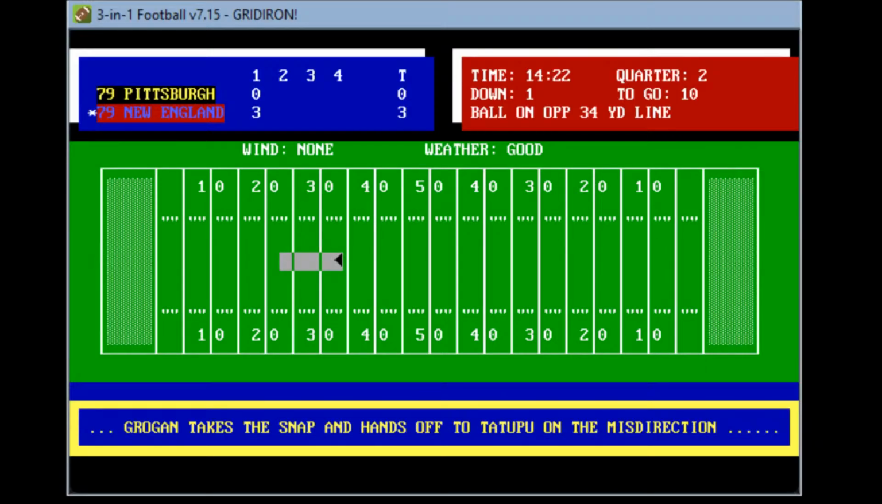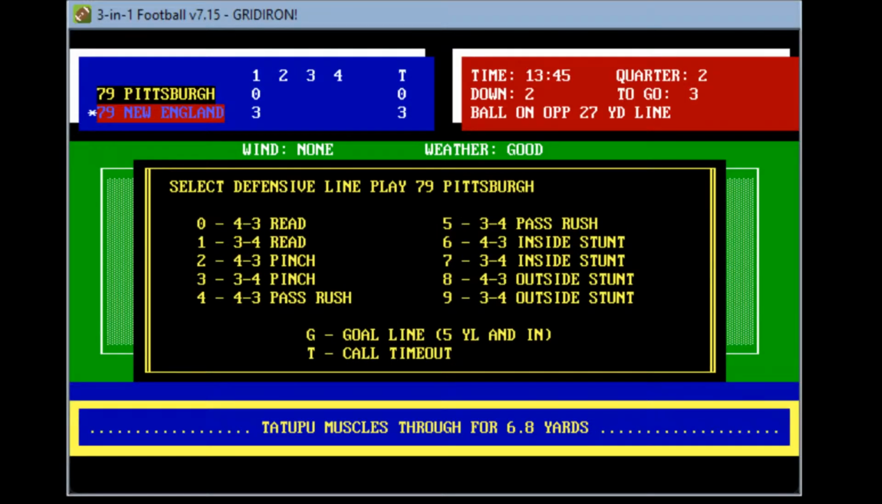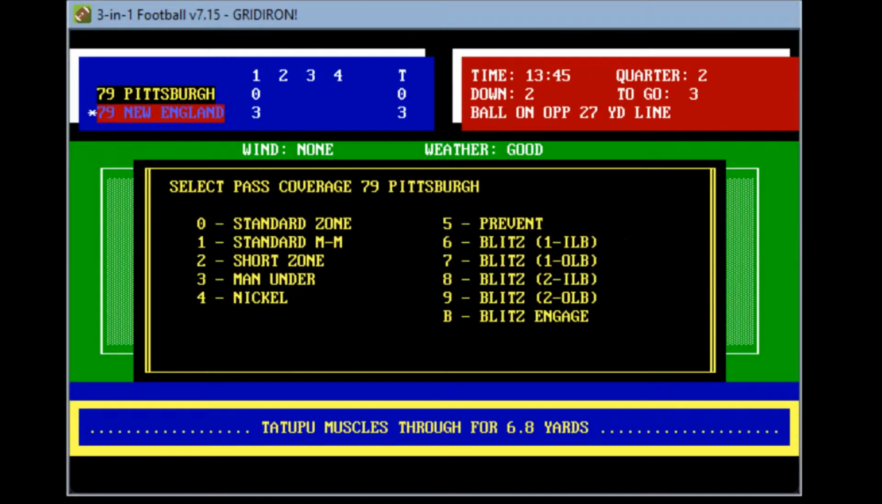Standard defense hands it off to him. And a good little yardage for Mosi Tatupu. Gains of 6. So he came out. A fresh running back came up and got 6 yards. So now let's see what the Pittsburgh defense will do right now.